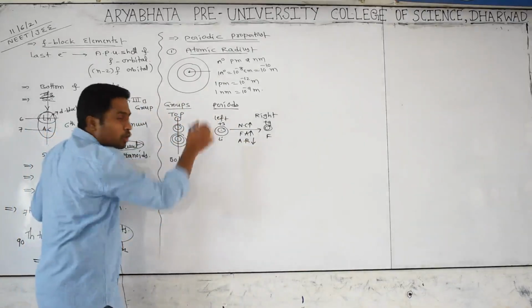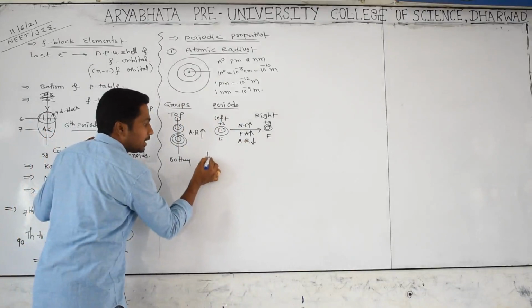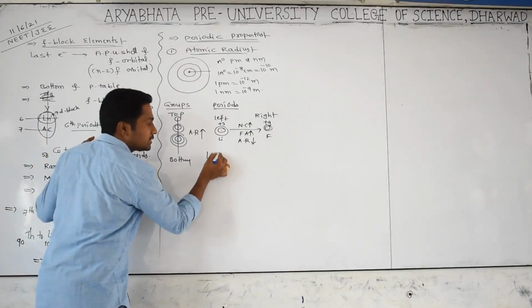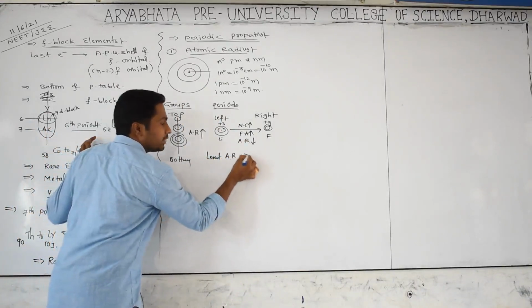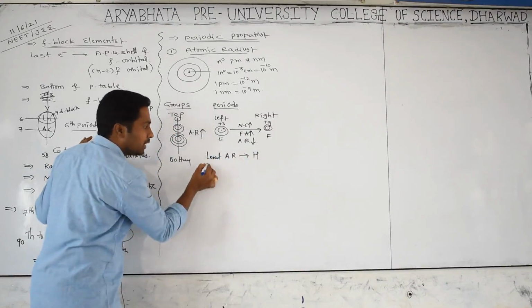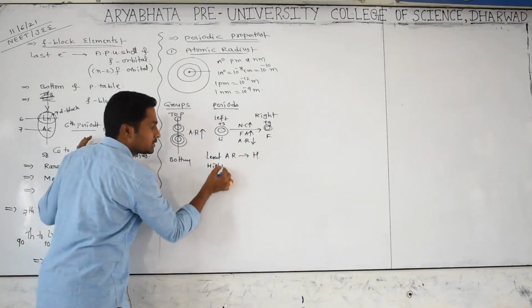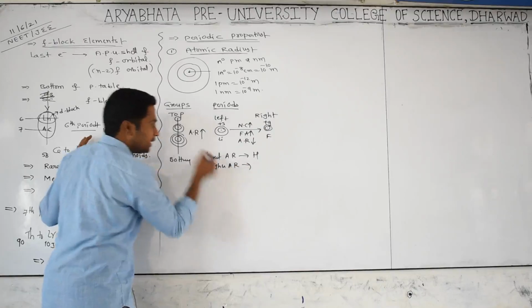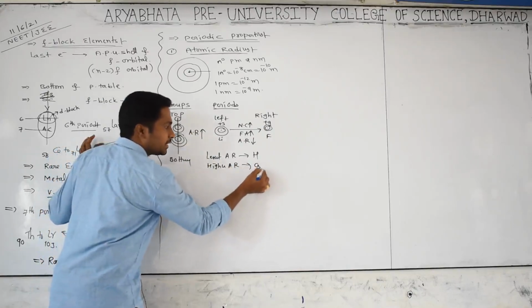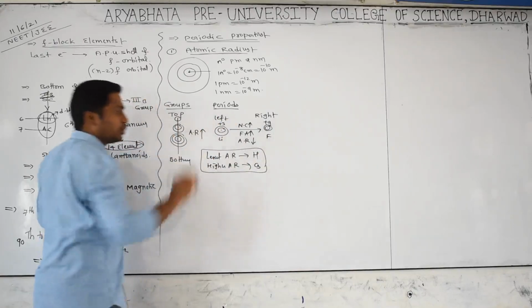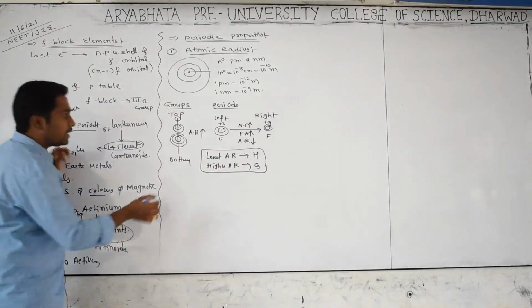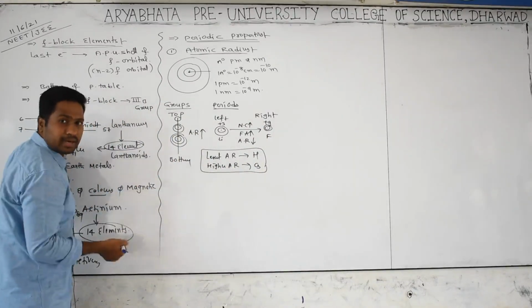Among the periodic table elements, the smallest size or least atomic radius is had by hydrogen, this is important, and the highest or biggest atomic radius is had by the element down here, which is cesium. These are important bits. Later we are going for types of the atomic radius.